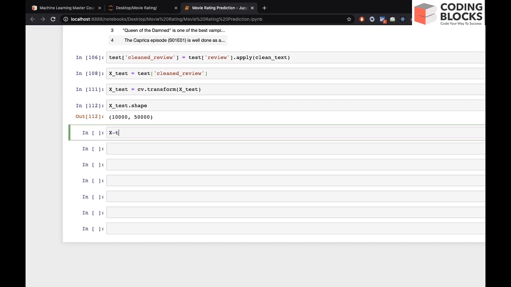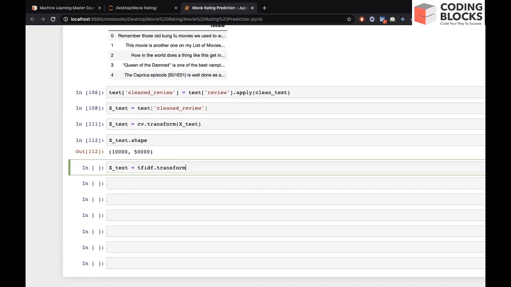Along with this we have to do the tf idf transform as well. So tf idf dot transform, because while training we used count vectorizer dot fit transform, and then we used the tf idf transformer. So the same way we will pre-process our data at testing or predicting time, right?